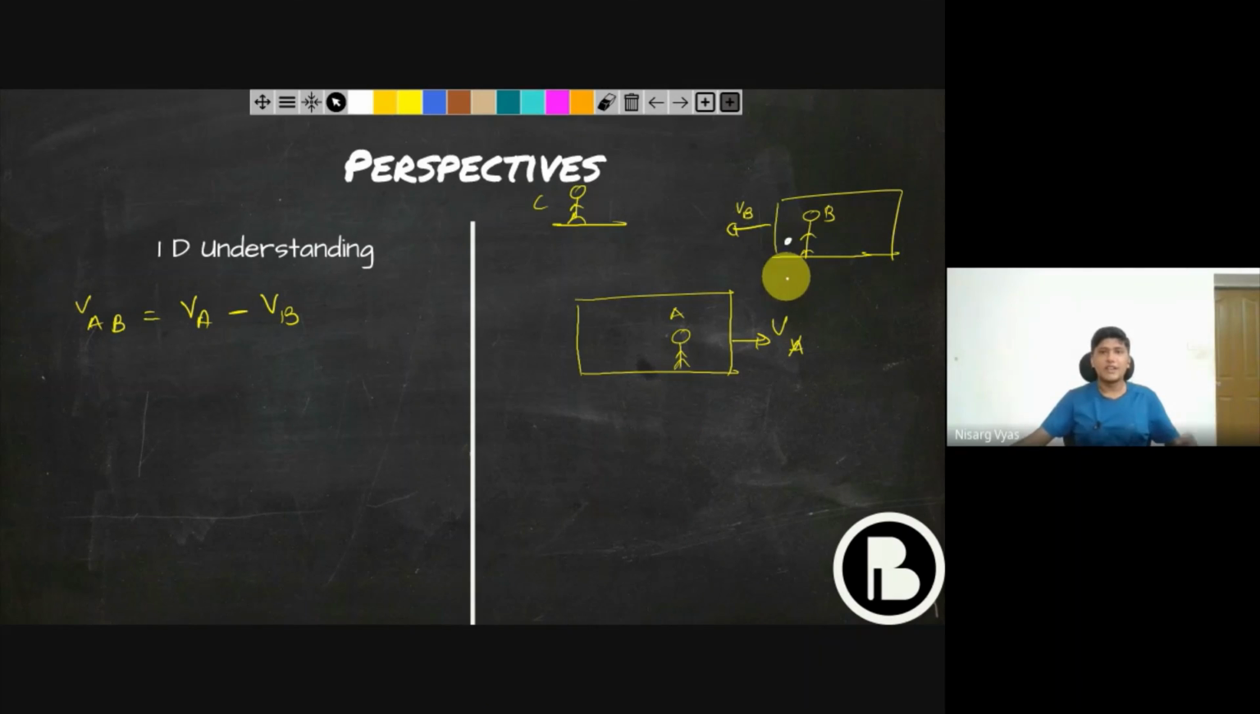Okay. The question is, if I want to see A from B's perspective, is the velocity of A with respect to B greater than, less than, or equal to the velocity of A with respect to the ground? This is the question.